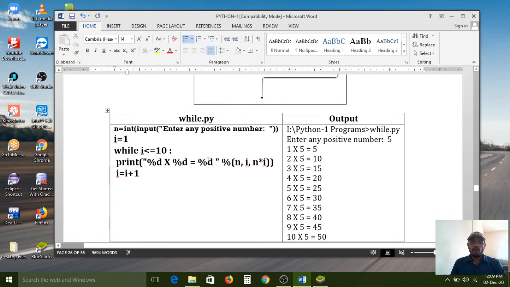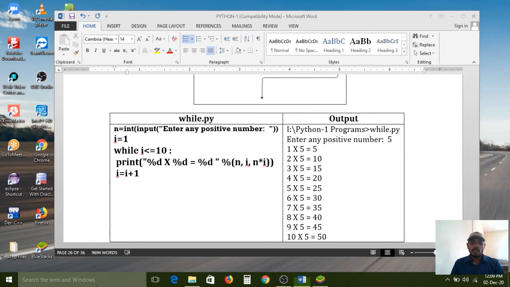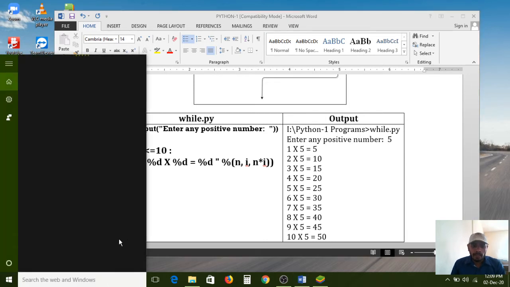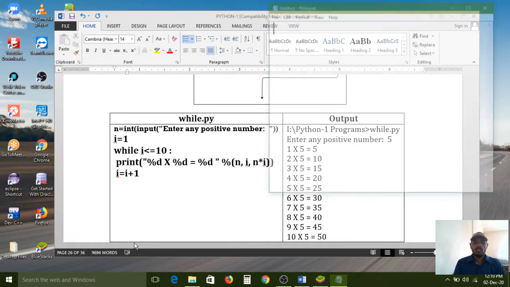I am writing one program for your understanding. Here I have given one multiplication table, and similarly I will execute it. I will explain clearly in a practical way. For that, I am opening Notepad to write the code.